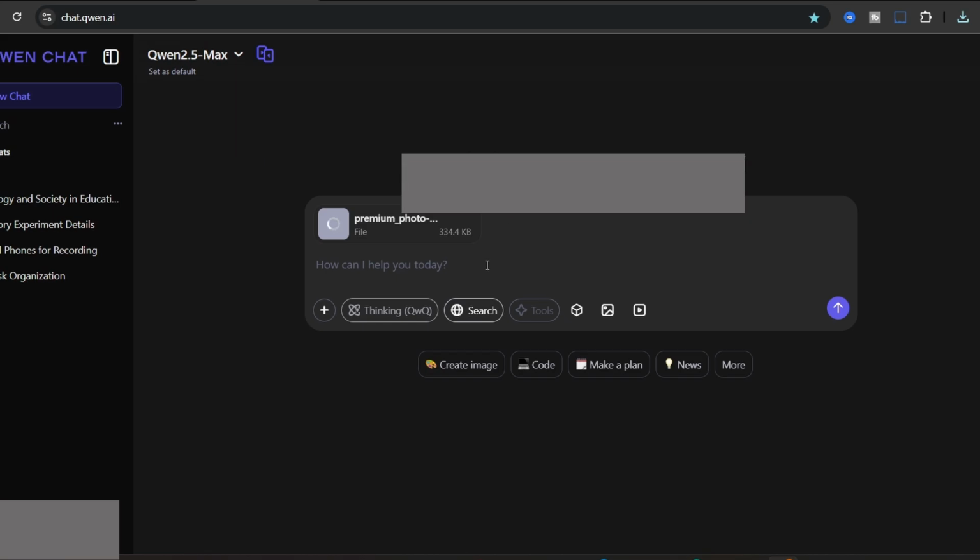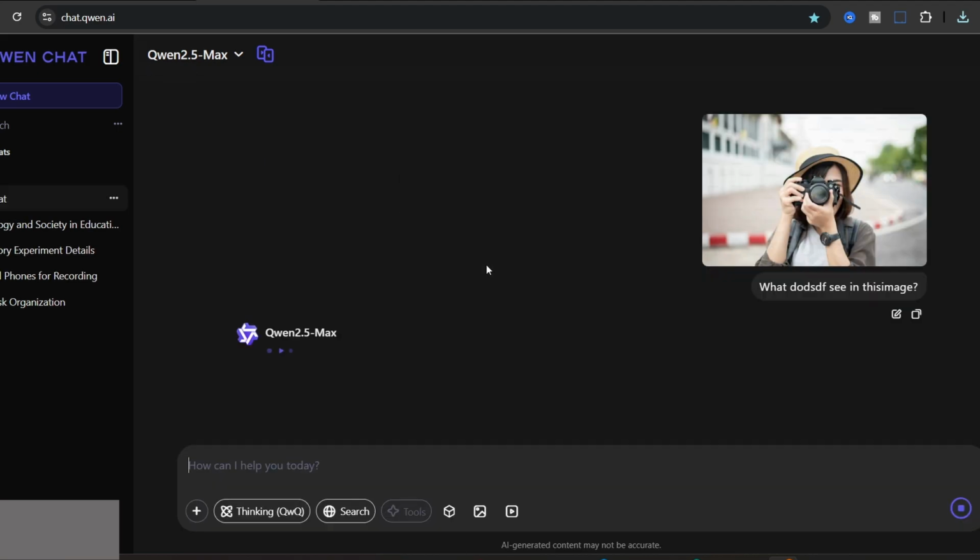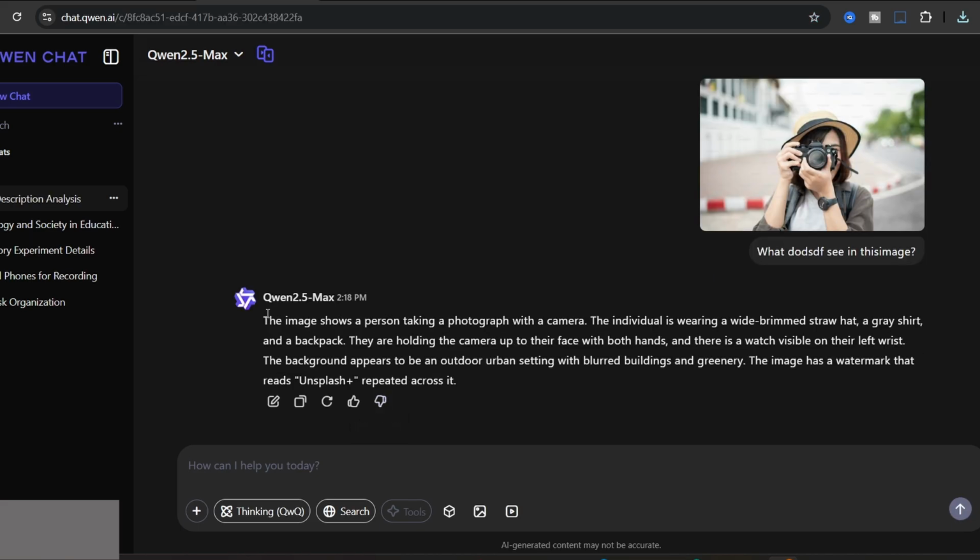So that's it. Okay, new chat, and upload an image. What do you, let me write it wrongly. What do you see in this image? Okay, great. This image shows a person taking a photograph with a camera. The individual is wearing a white brim straw hat, a gray shirt, and a backpack. So it's really great, and it can provide us details about this image, so it's going to work.